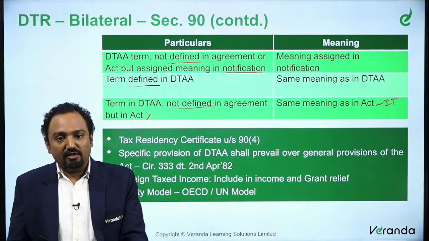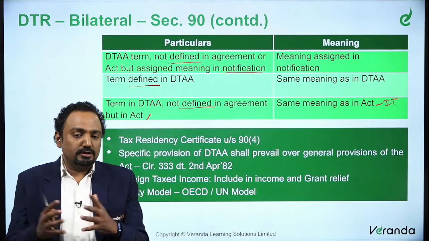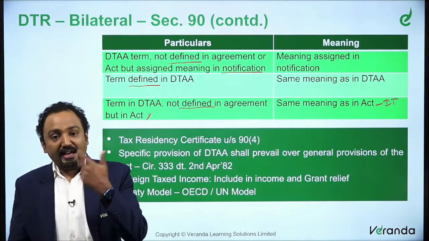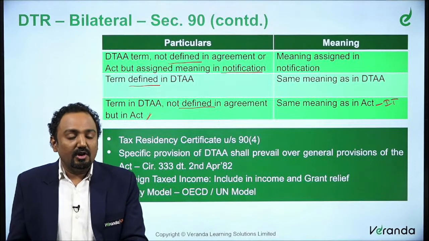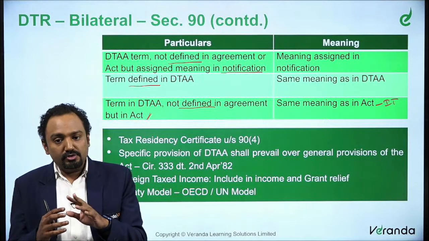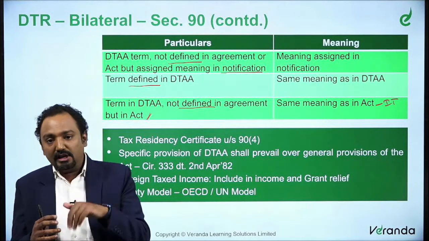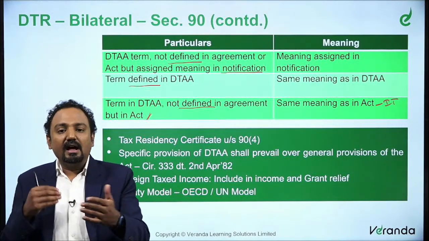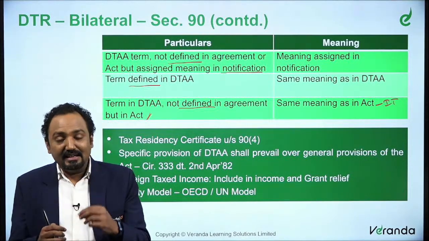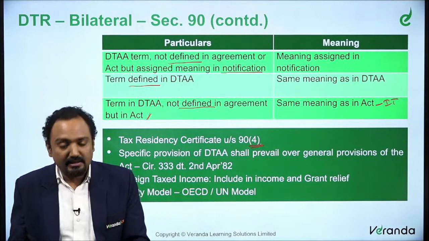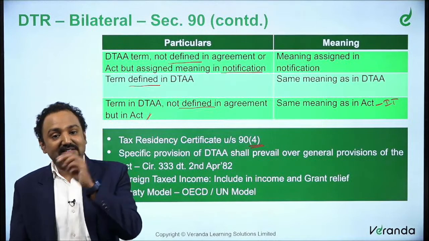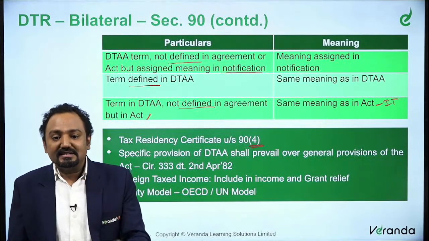There was a situation where there was misuse of this provision, that is, relief was claimed by a person who is actually not a resident of that country itself. So when there is misuse of a provision, to make sure the transaction is happening only between this country and that country, and this DTA is what has been gone through, Section 90 subsection 4 provided this concept of TRC, that is your tax residency certificate.